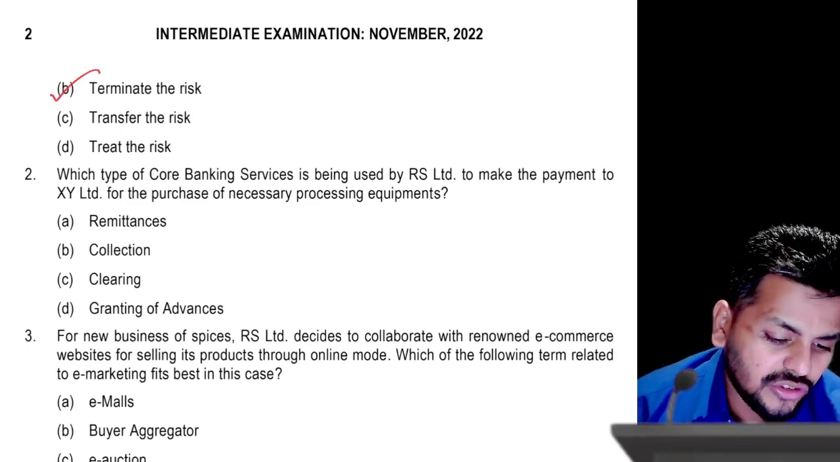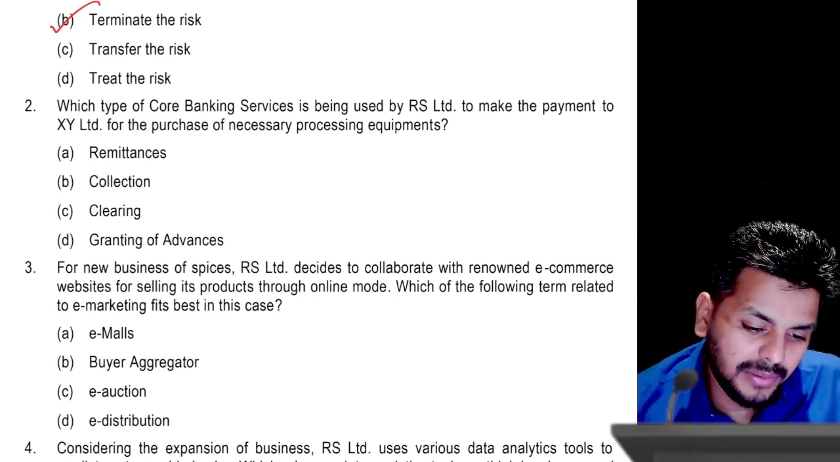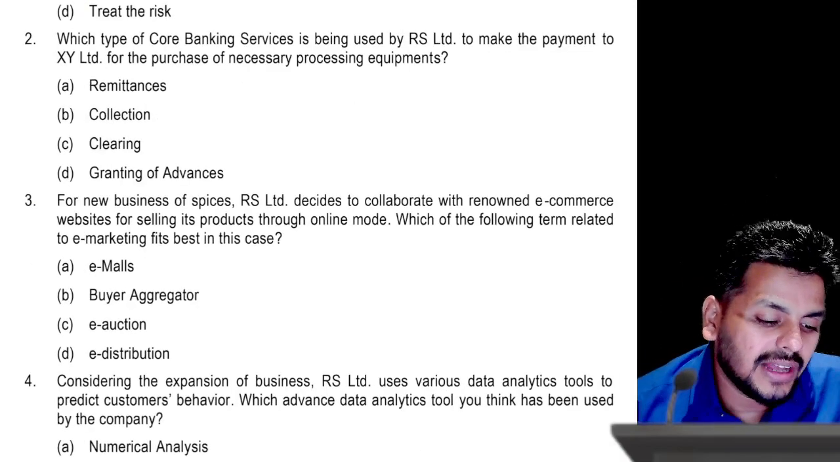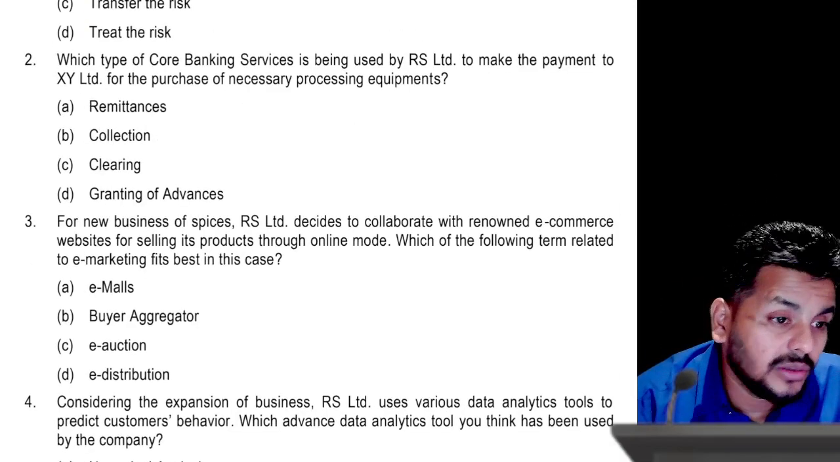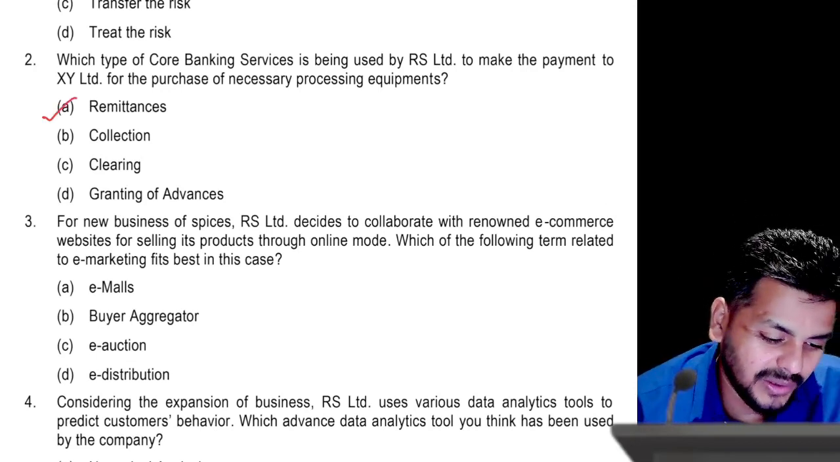And then here, which type of core banking? So they did an RTGS payment of 5 lakhs, right? So which type of payment is that? Is it a remittance, collection, clearing, or granting advances? Look at this. If only you get questions like this in the exam, be thankful. It's such a simple one.